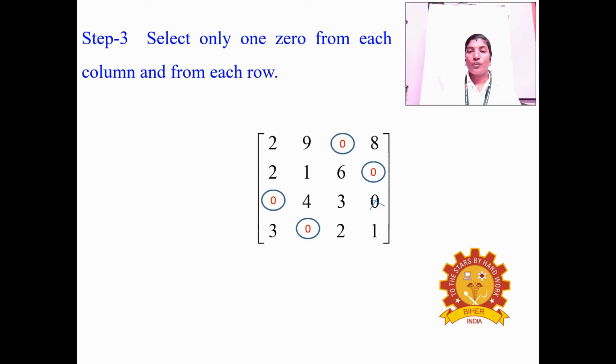Okay, and then the third row has two 0s, but one 0 is already deleted. The remaining 0 is in the first column. You can select that first column 0. And finally the fourth row also has only one 0, and we choose and encircle that value.